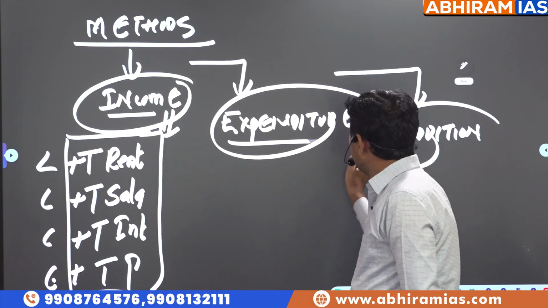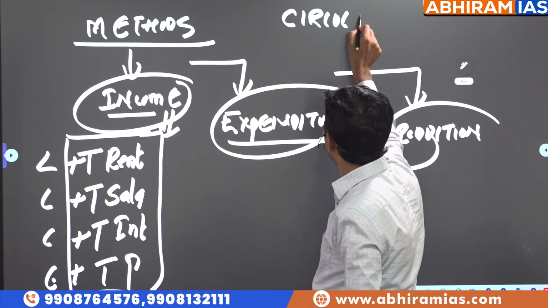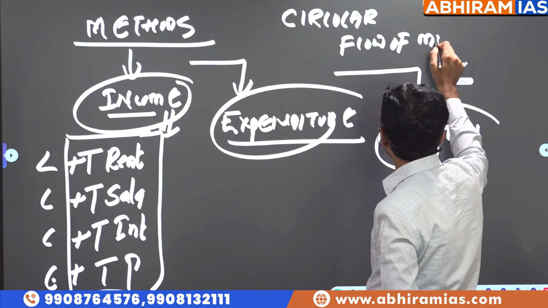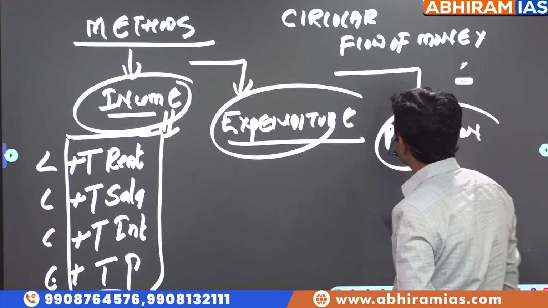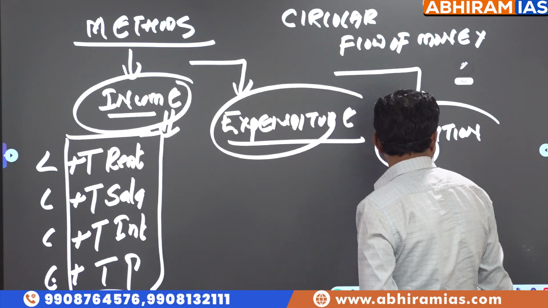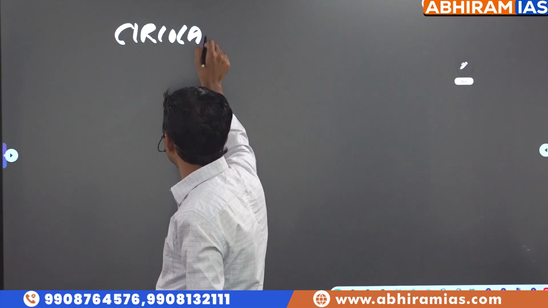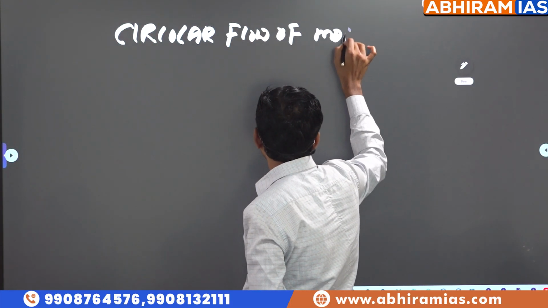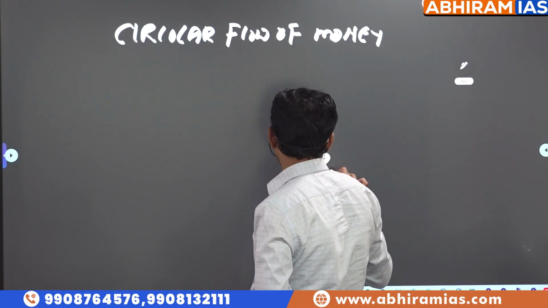What is the expenditure method? Three important words are there: circular flow of money and circular economy. Because last year, there was a trap in the prelims: circular flow of money is different, circular economy is different.